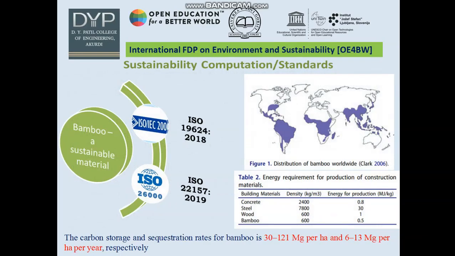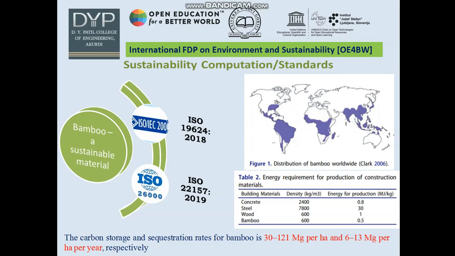Sustainability competition standards. There are many sustainability competition standards. These standards are applicable to all the materials available as green material, and a green material is called a sustainable material. First one is ISO 19624:2018, then ISO 22157:2019. The carbon storage and sequestration rates for bamboo are 3 to 121 mg per hour and 6 to 13 per year respectively. This is the diagram of the distribution of bamboo worldwide.